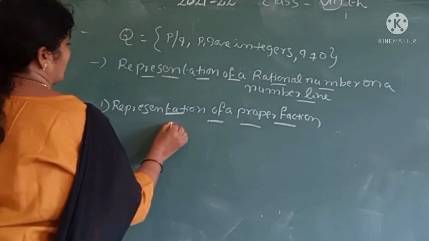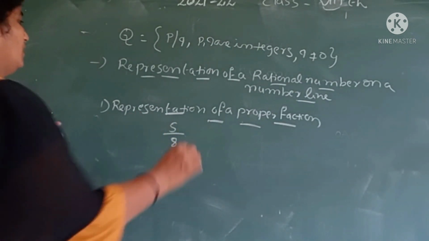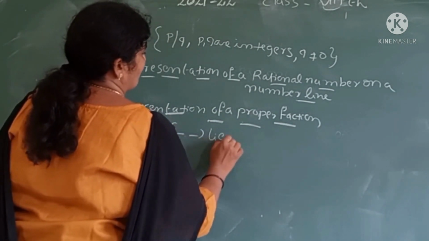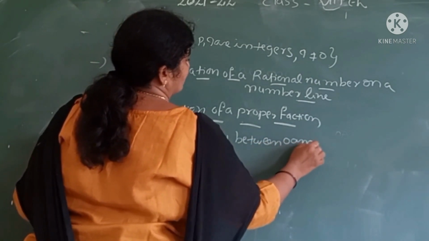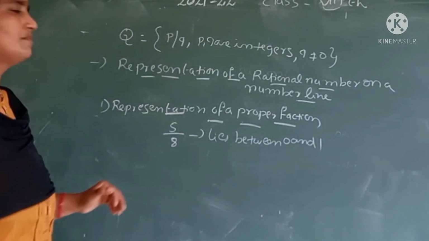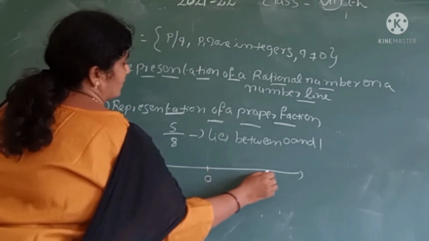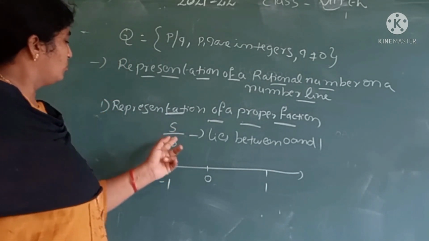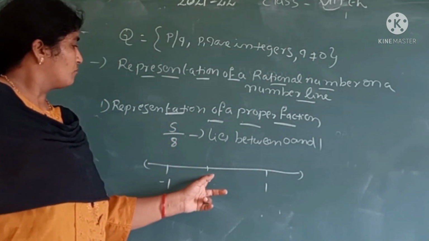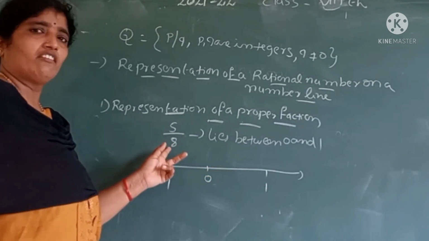That means 5 by 8. It is also a proper fraction, which lies between 0 and 1. It always lies between 0 and 1. Then take a number line. We divide the area between 0 and 1 into equal 8 parts.